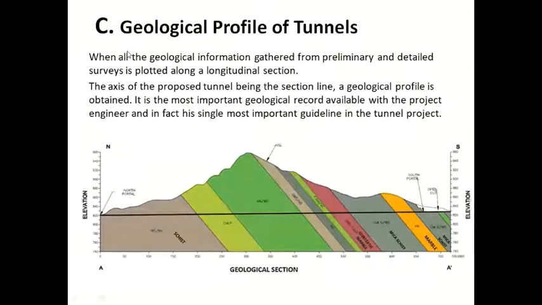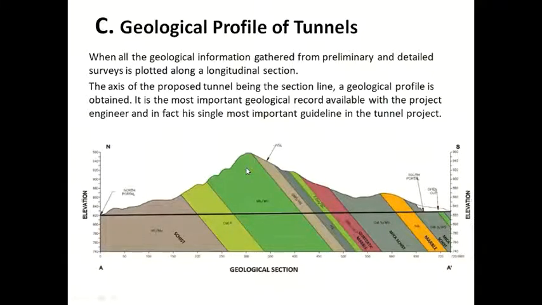Next, after collecting the primary data and doing the detailed survey, that is used to construct a geological profile for tunneling. You must have seen this profile in fifth semester. Here you can get detailed information about the ground, that is what type of rocks are there, what is the attitude of beds, what type of structure is there. All information will be plotted in one profile, and the profile will be drawn along the axis of the tunnel.